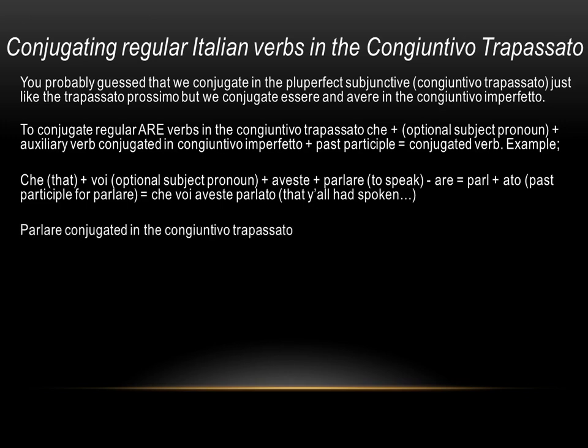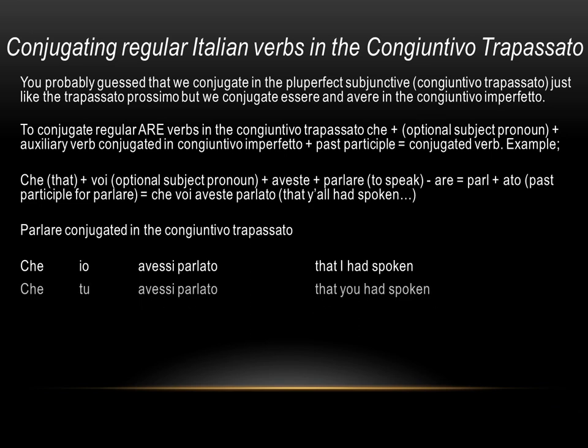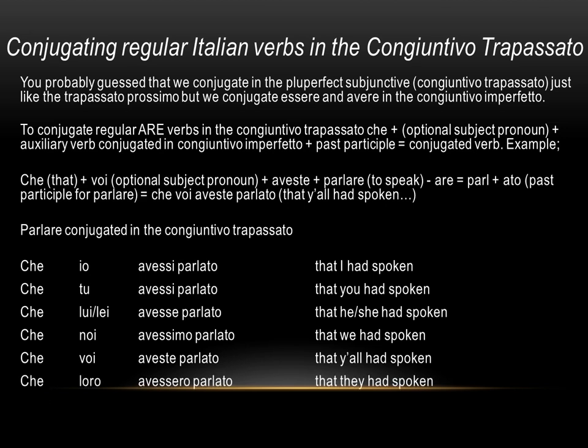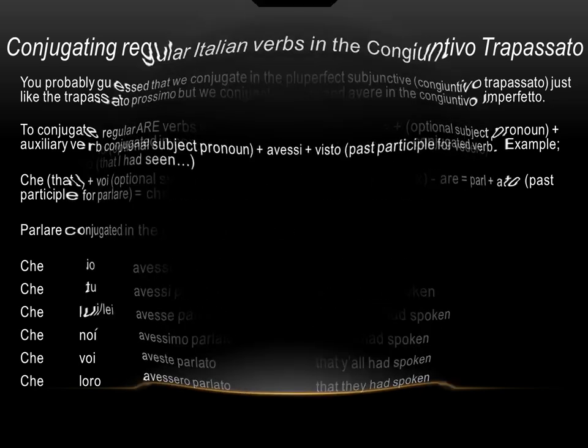Parlare, conjugated in the congiuntivo trapassato. Che io avessi parlato, that I had spoken. Che tu avessi parlato, that you had spoken. Che lui, lei avesse parlato, that he or she had spoken. Che noi avessimo parlato, that we had spoken. Che voi aveste parlato, that y'all had spoken. Che loro avessero parlato, that they had spoken.